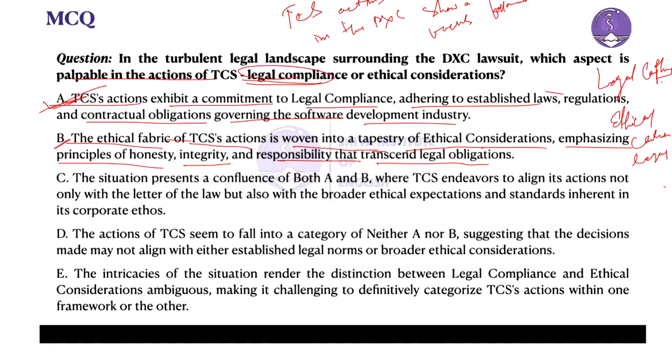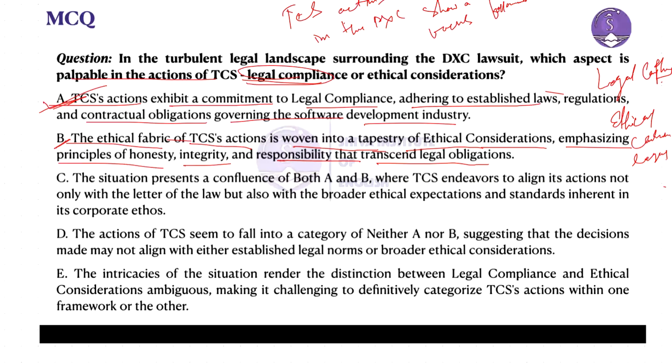So in that case, option B cannot be taken because it states ethical considerations, whereas on the basis of the passage we clearly find something which is a legal issue: accusing of copying code, suggesting a possible breach of contractual obligation and laws. So that's why it needs legal compliance.